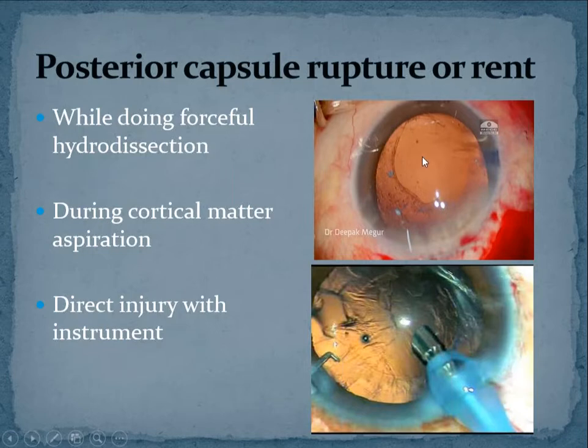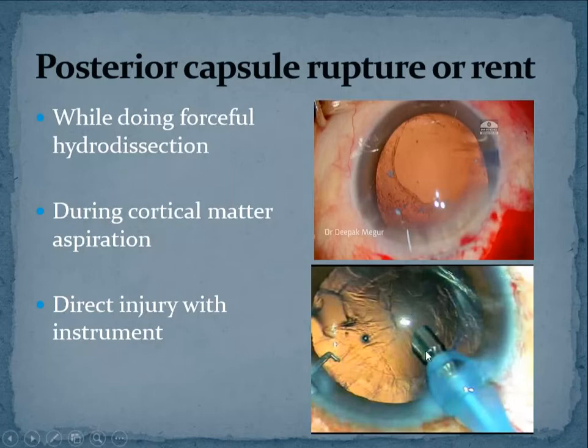Okay, so this PC rent can occur at the stage of hydrodissection, like how I explained just now, or it can occur when you are doing a cortical matter aspiration using your Simcoe cannula. So while you are pulling the cortical matter, if you accidentally pull any capsular tag, then you will be causing a rent in the posterior capsule.